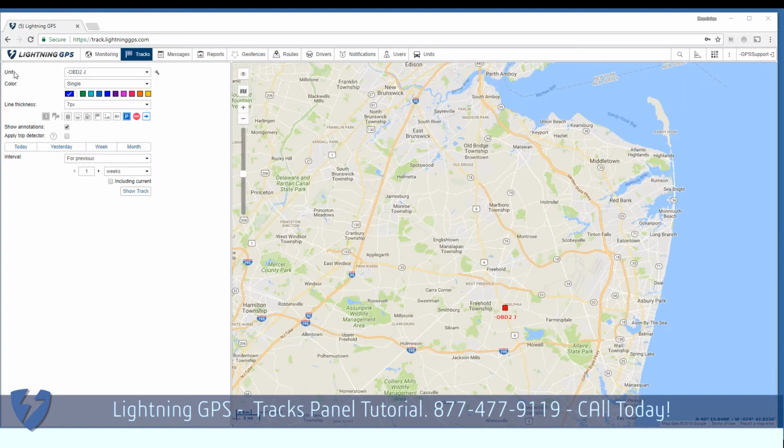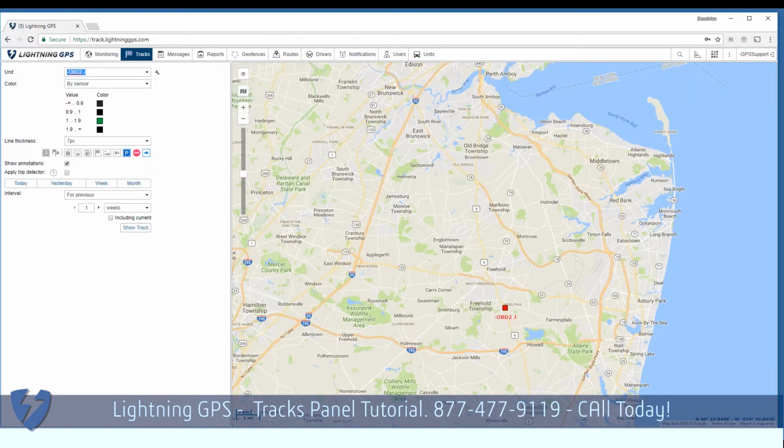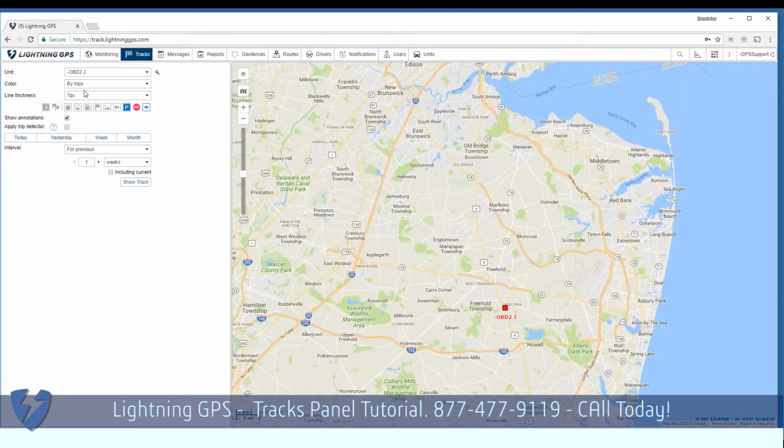We have a drop-down for unit, so we can select which vehicle or device we're looking to view the tracks for. Color. Color is an indicator that shows you different data visually on the map. I can do by trips, I can do a single color, I can do by speed, or by the sensors. For this one, I will choose single.